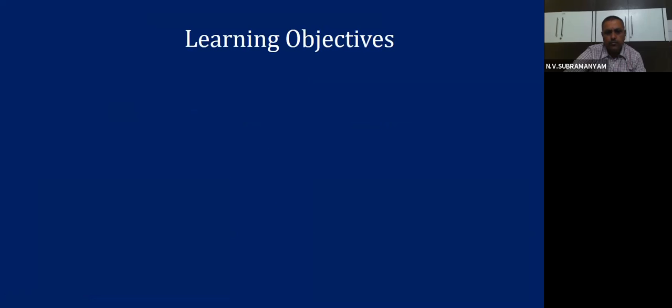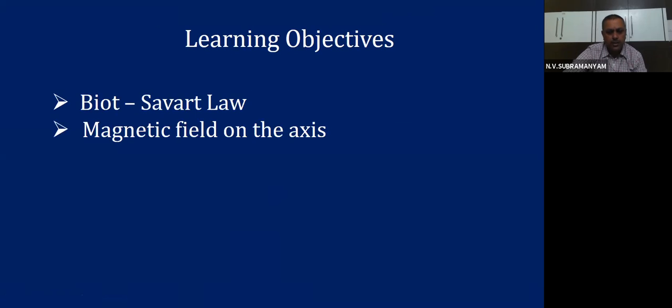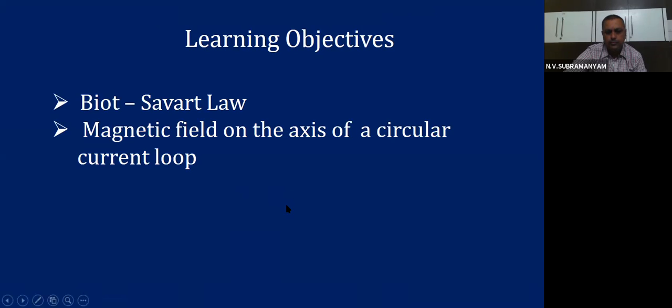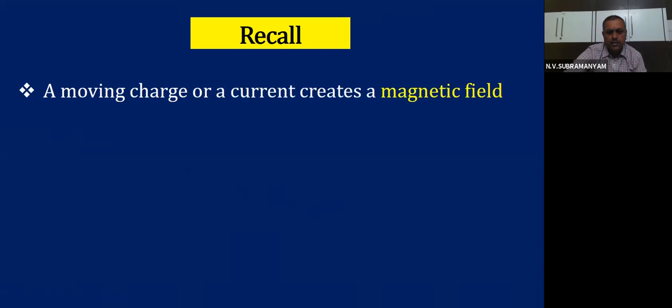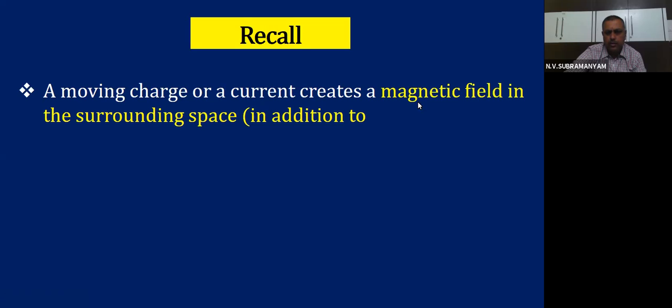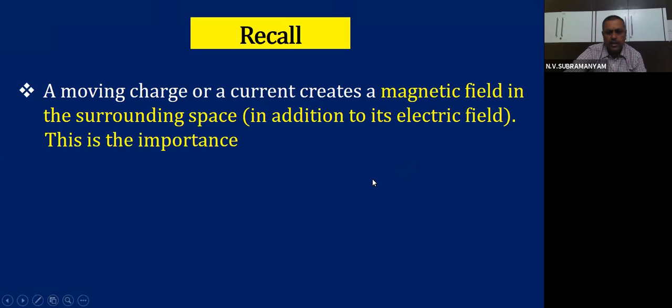Okay. So the learning objectives for this particular session are: number 1, Biot-Savart's law; number 2, magnetic field on the axis of circular current loop. So we are dealing with 2 learning objectives for today. Let us recall the information what we have dealt earlier. A moving charge or a current creates a magnetic field in the surrounding space in addition to its electric field.